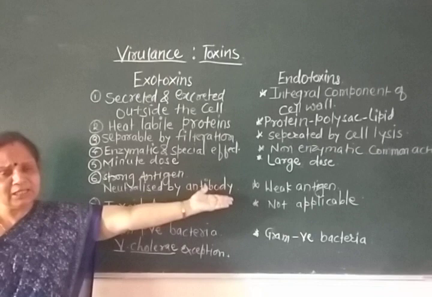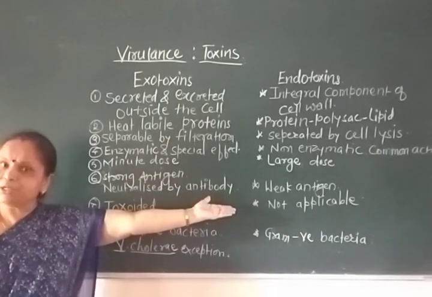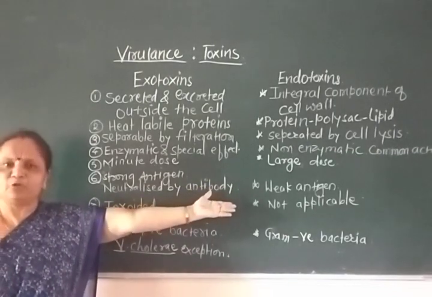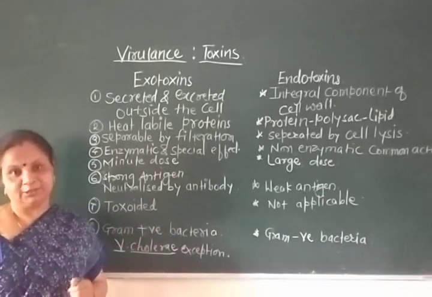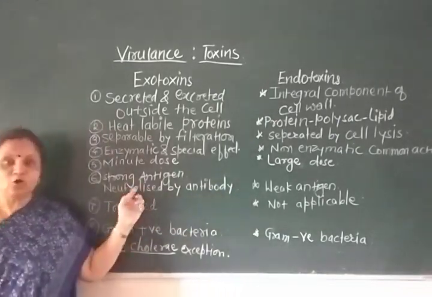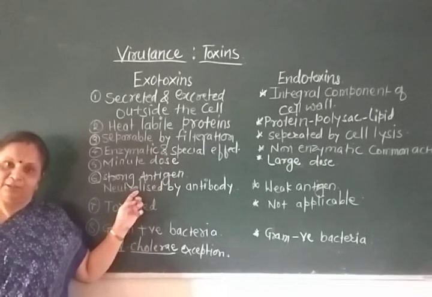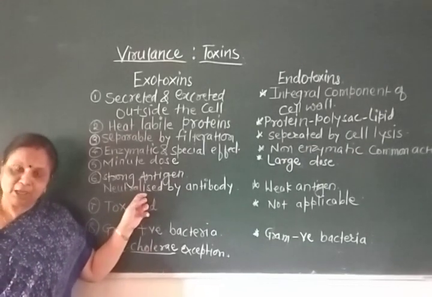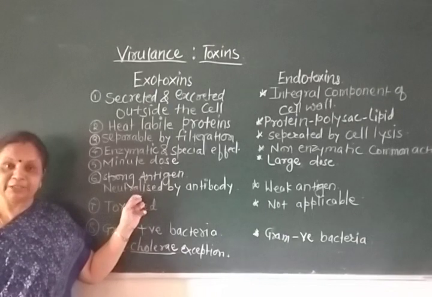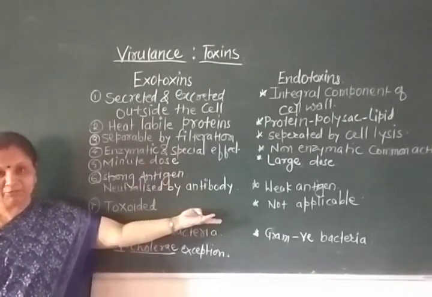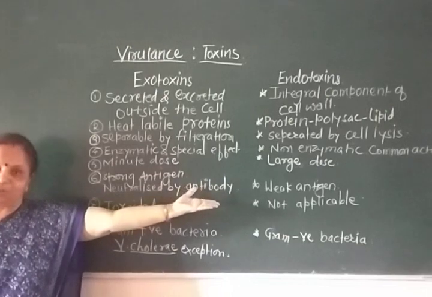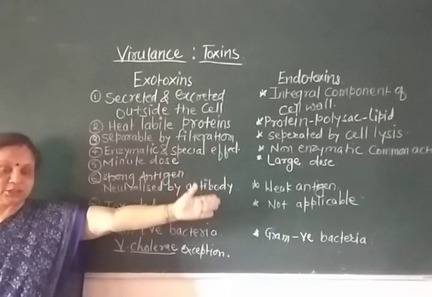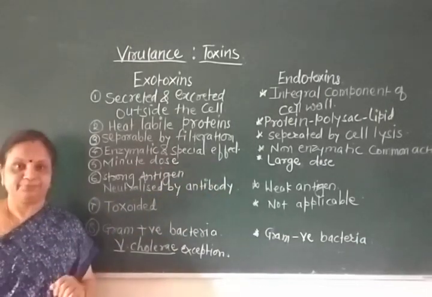Endotoxins are weakly antigenic, so no special antibody is used to neutralize them. Because of this, if there is toxemia by exotoxin, it can be passively treated by giving antibody externally. For endotoxic shock syndrome, such a remedy is not available.